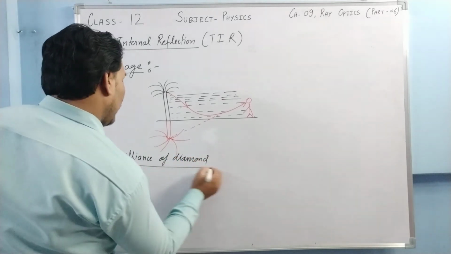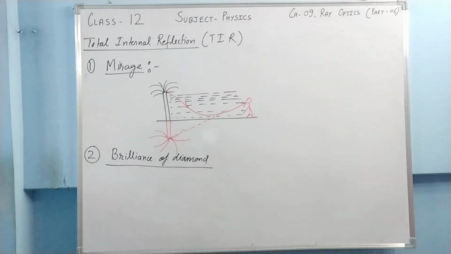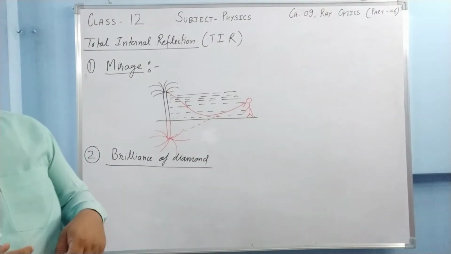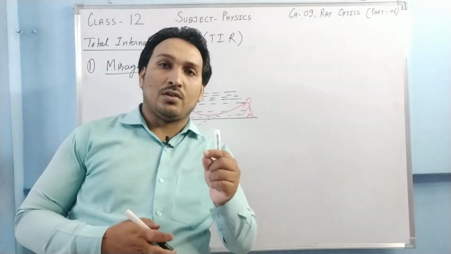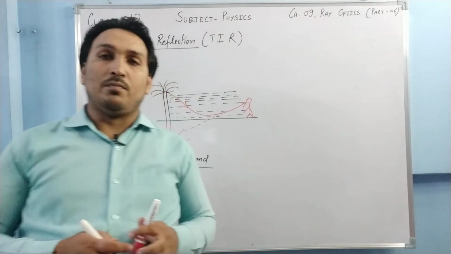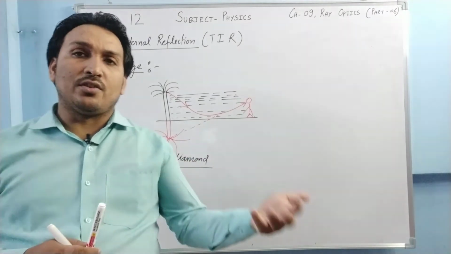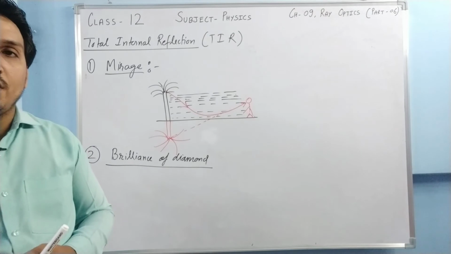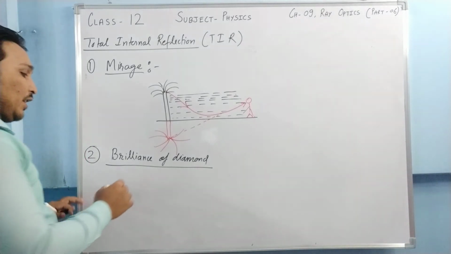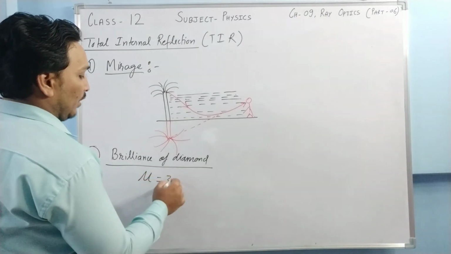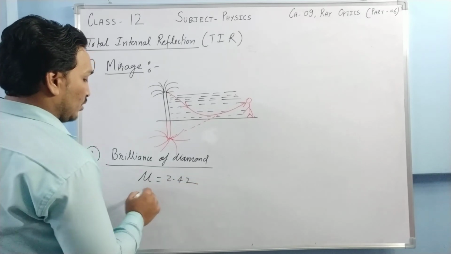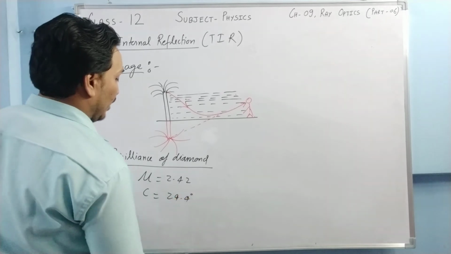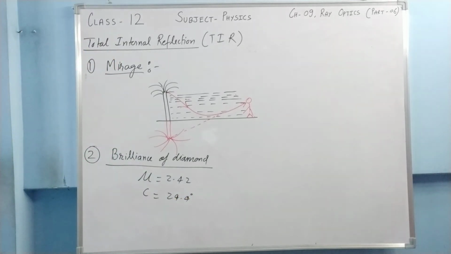When we see a diamond, it shines exceptionally. If we see the same size of glass or small fine glass, it does not shine that much, but diamond shines exceptionally. Why is it so? Because the refractive index of diamond is quite high. It is 2.42, and because of that the critical angle becomes very small. It is approximately 24.4 degrees, so it is very small.